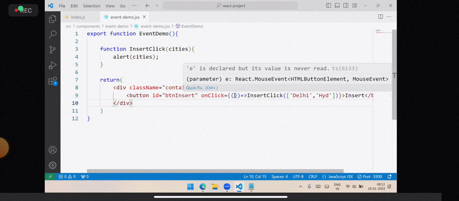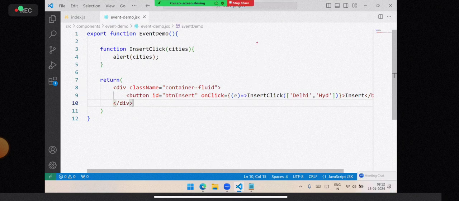Earlier in JavaScript, element related details you send by using this. Object related details you send by using this. Event related details you send by event. So now this event is having that. Now how do you collect it?